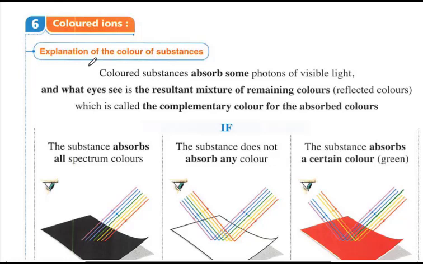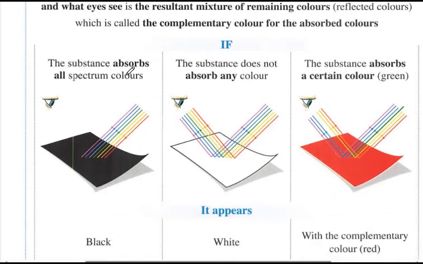There are three cases in general. The first case: if the substance absorbs all the spectrum colors, it appears black to the eye. The second case: if it does not absorb any color, it appears white. So absorb all colors, appear black; absorb no color, appear white. Today we will speak about the colored ions, which are not black and not colorless or white.